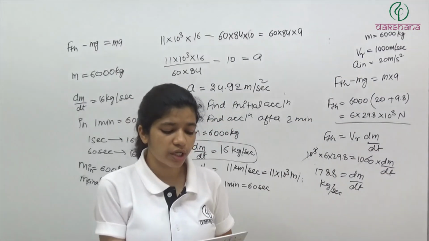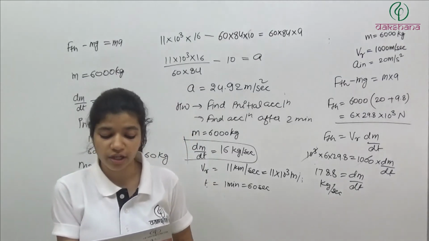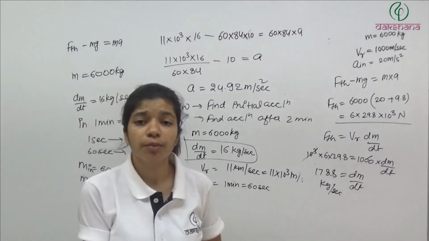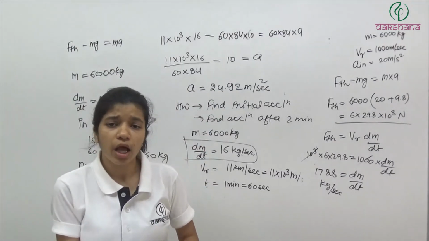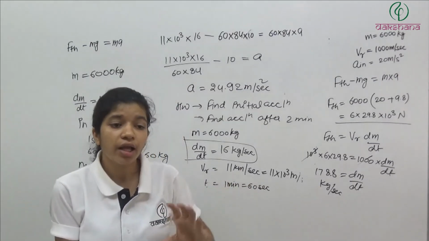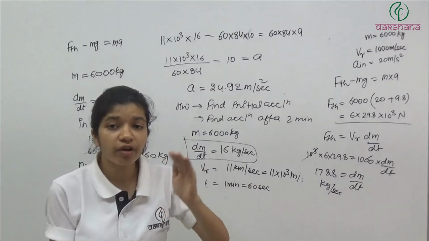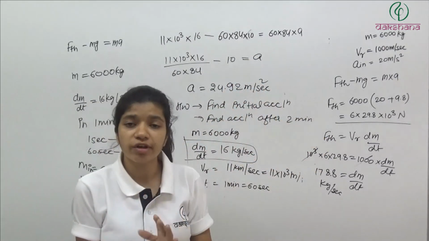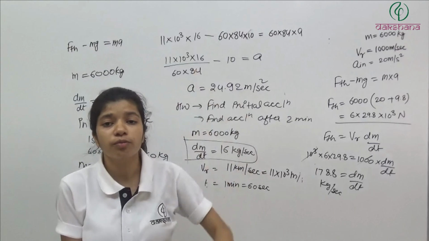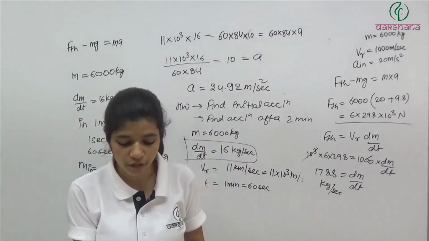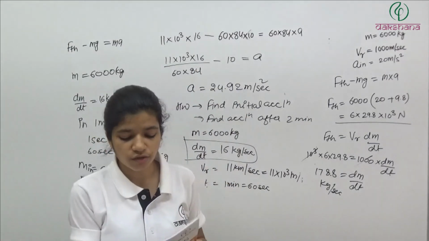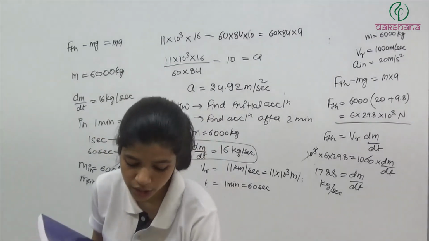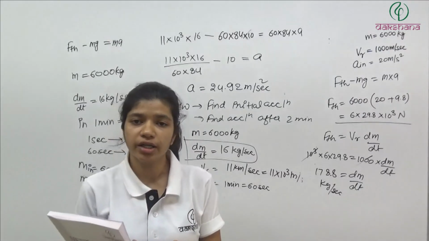Now last question: the rocket works on the principle of conservation of energy, angular momentum, or mass? So it works on the principle of conservation of momentum. Clear? When we derived it, we had considered that mass is leaving the system, but whatever is there is internal for the complete system. For the rocket plus fuel system, momentum is conserved because whatever forces are there, those are internal forces. So the momentum will be conserved. So it works on the principle of conservation of momentum. While deriving also we had taken P initial is equal to P final and then we had derived it.